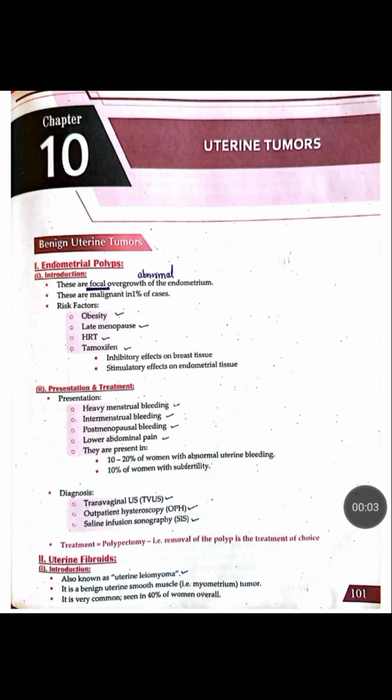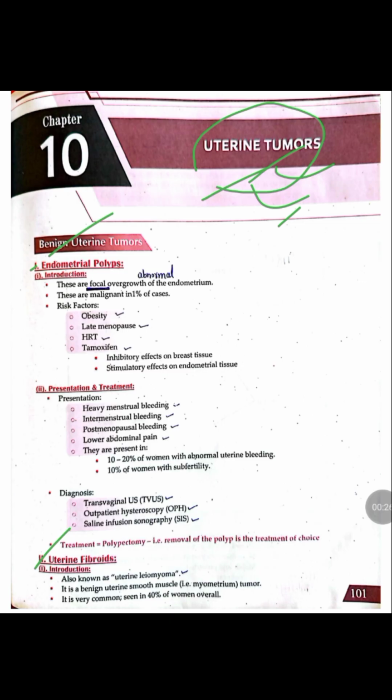So today we are starting a new chapter, that is the uterine tumors. The tumors that are present in the uterus are mainly divided into two main types. The first one is the benign tumor and the second one is the malignant tumors. The benign tumors of the uterus include endometrial polyps and the uterine fibroids.